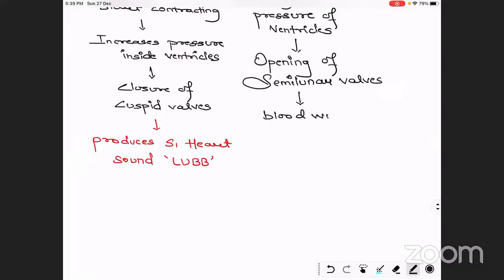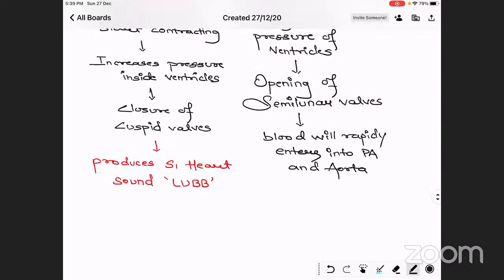Blood will rapidly enter into the pulmonary artery and aorta. So this is about the period of ejection.